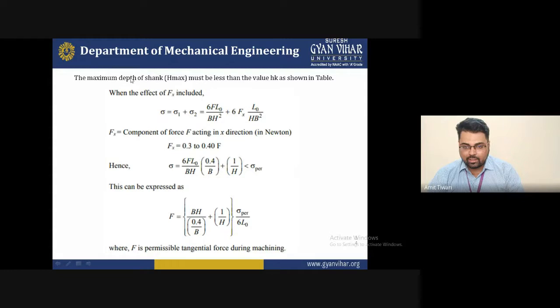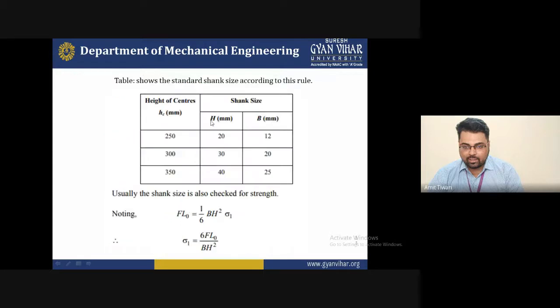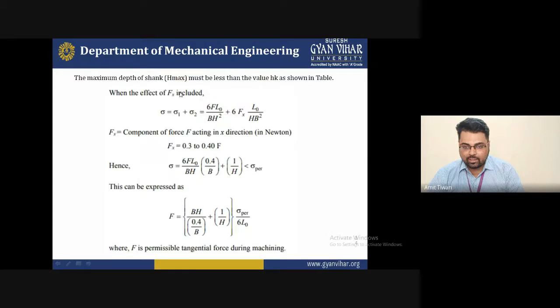Okay, so basically what happened is the depth of shank, that is H maximum, must be less than the value of HK as shown in the table. I am just showing the table. When you include the effect of Fx, that is the total forces, sigma is equal to sigma 1 plus sigma 2, and the total force is sigma 1, elaborated as this one, and sigma 2, elaborated as this one.